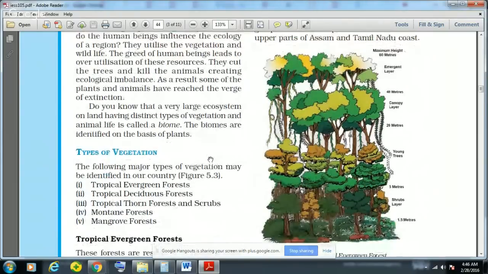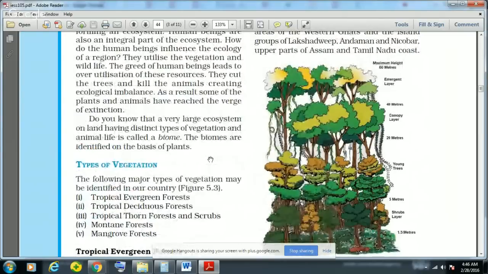The Tamil Nadu coast is the only region where the retreating monsoon brings a lot of rainfall, and that is why in the winter months, November, heavy rainfall occurs in Tamil Nadu.